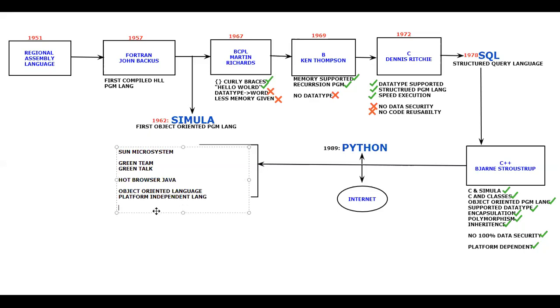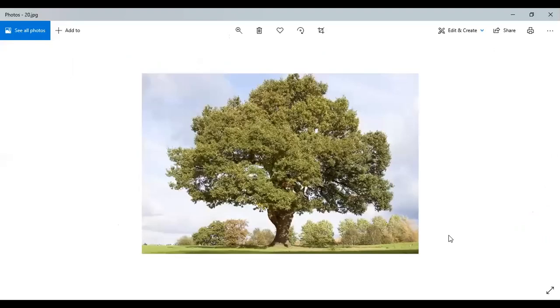First, they decided to give their team name itself, the Green Team. After that, it was changed to Oak. Oak is a tree which is available in foreign countries. Let me show you that as well. They decided to keep the name of this tree, the oak tree. But later, somehow Oak also didn't suit this language.